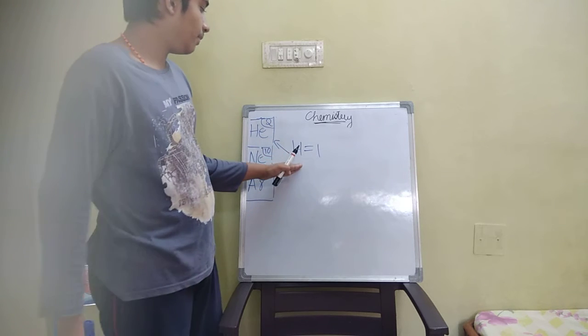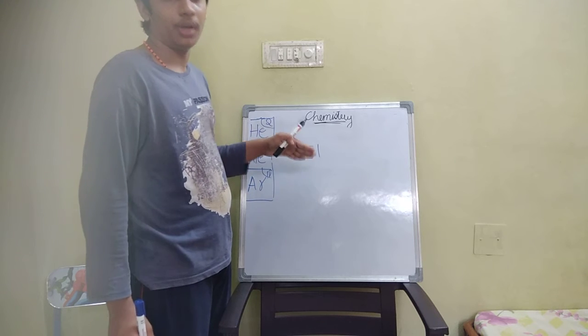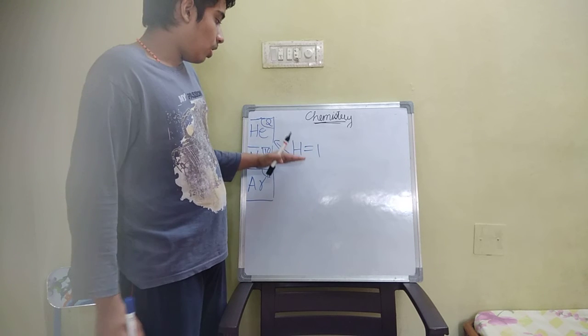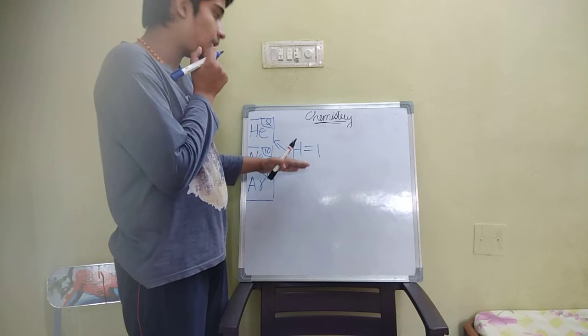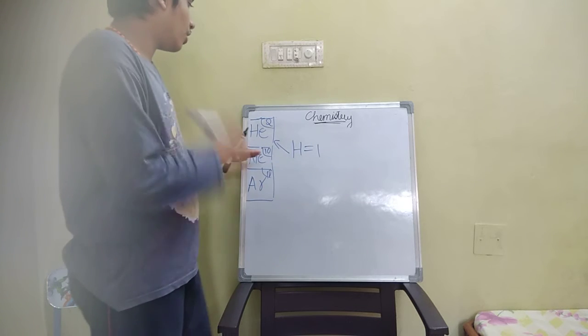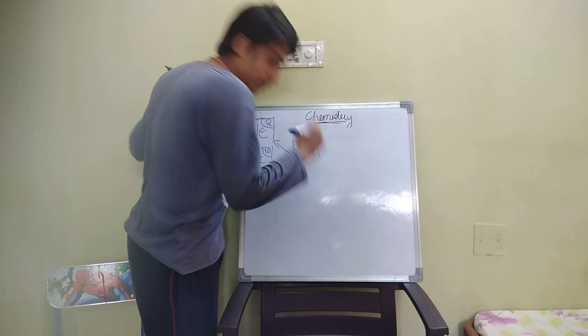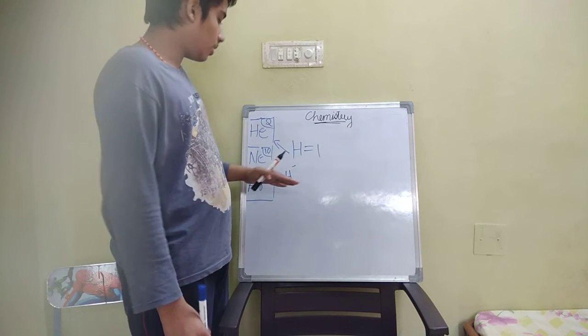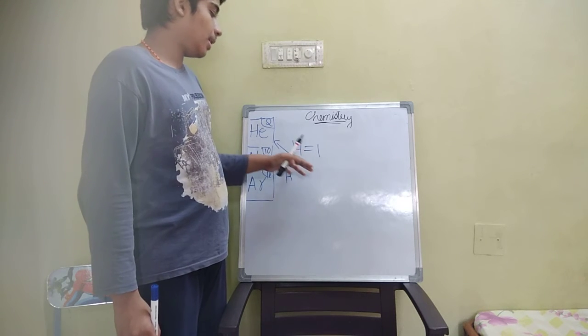To make it stable, we need to gain one electron, because one electron is already there in hydrogen. We need to add one more electron. So hydrogen minus, because gaining an electron we keep minus. This is the form of an anion.